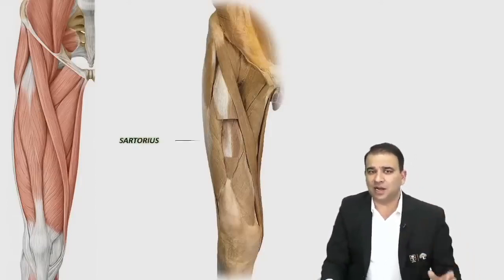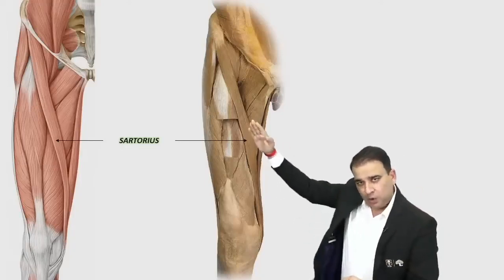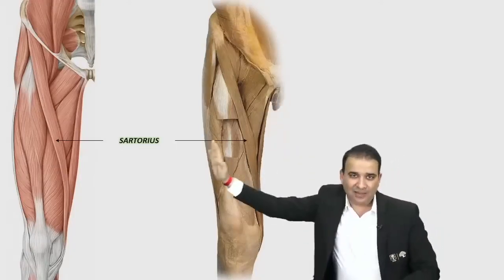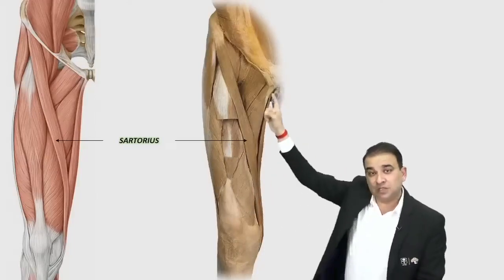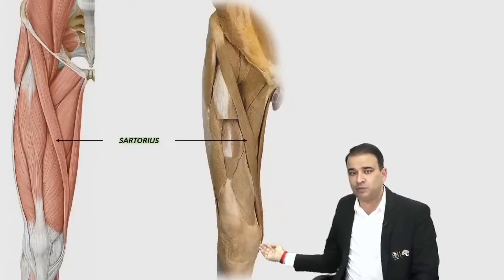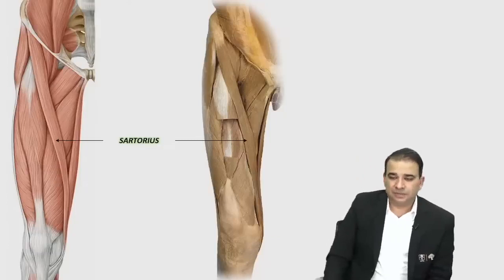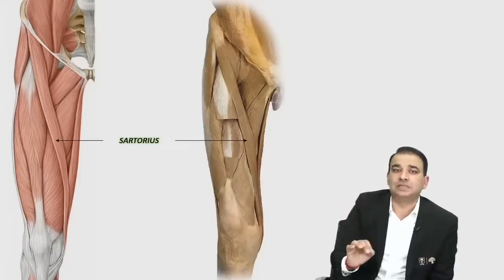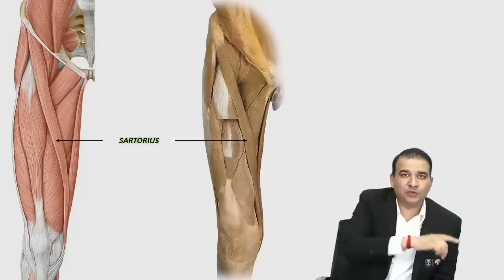The moment you look at the sartorius muscle, you can divide the entire thigh into two parts: the medial side of the sartorius and the lateral side of the sartorius. Sartorius muscle is crossing the hip joint, coming toward the medial side, and crossing the knee joint before it attaches to the medial surface of the upper end of the tibia. The action of the sartorius muscle can be remembered if you know what happened in the contracture of the iliotibial band.